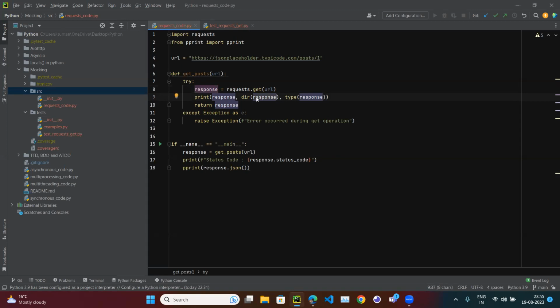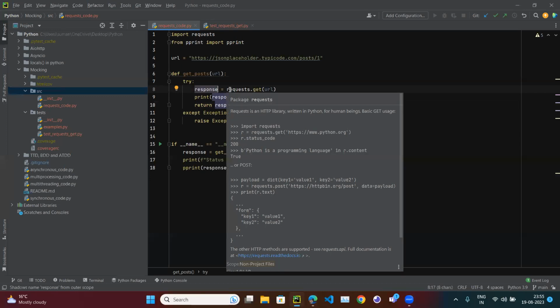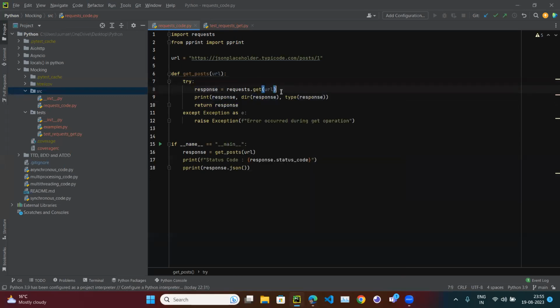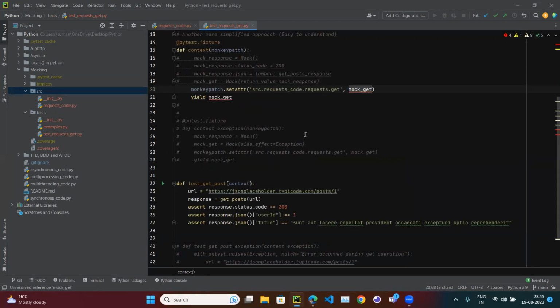So the same attributes we need to attach with the mock object as well, because we have to mock. Mock means do the same thing. Instead of the request dot get, where we are getting a response, I will get some mock response.